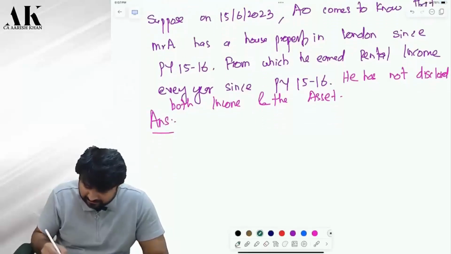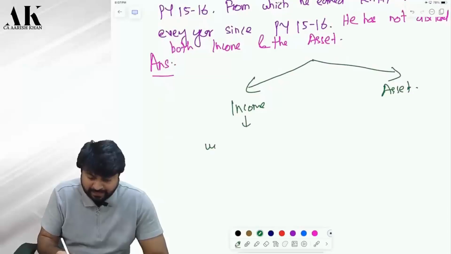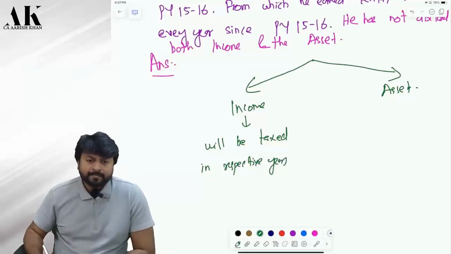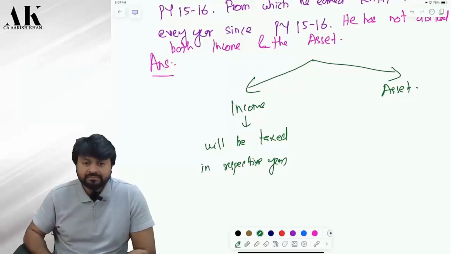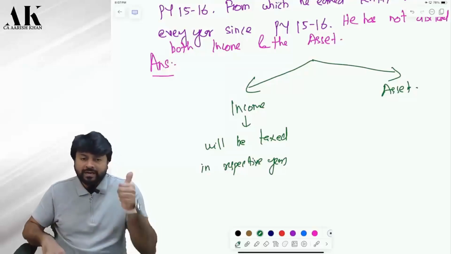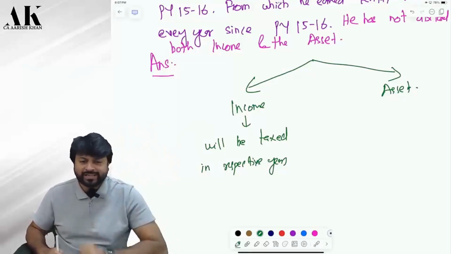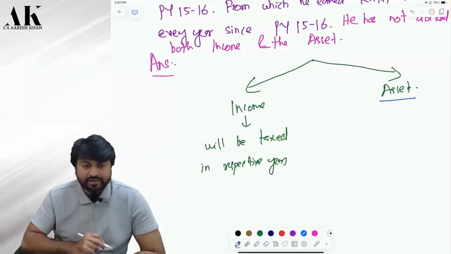So the law says that income will be taxed in respective years. What do I mean by this? In which year will rental income be taxed? In 15-16, 16-17, 17-18, 18-19, 19-20, 20-21, 21-22, 22-23, correct? Now, what about the asset? When will the asset be charged?